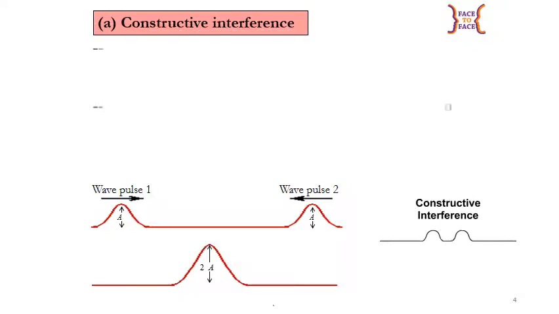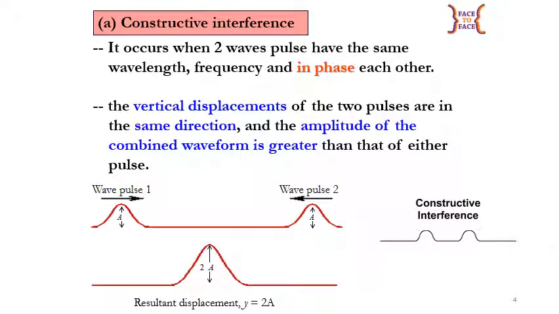How does constructive interference occur? It occurs when two waves have the same wavelength, frequency, and are in phase with each other. When two waves interfere, the amplitude of the combined waveform is greater than that of either pulse. We call it constructive interference.